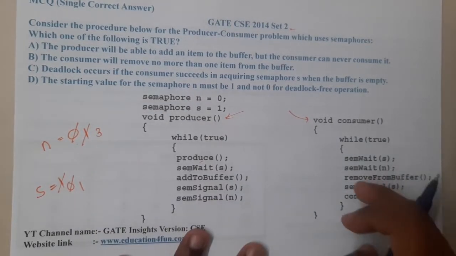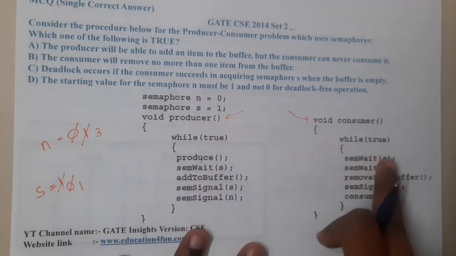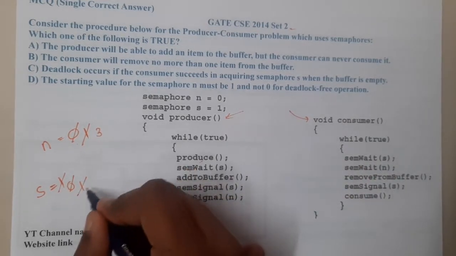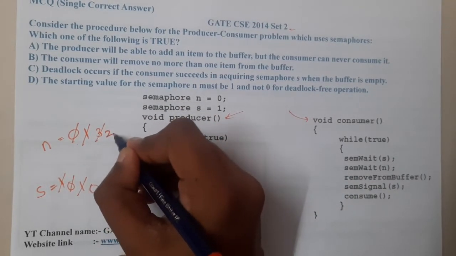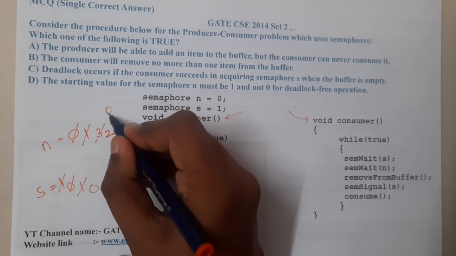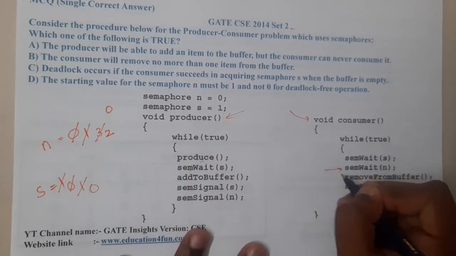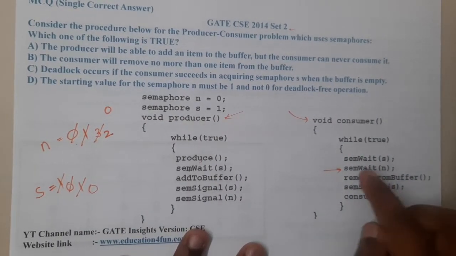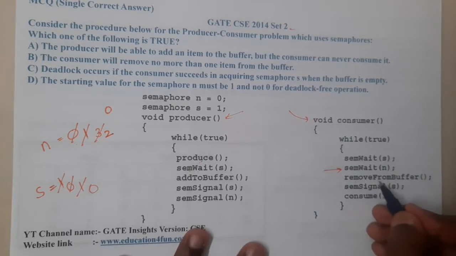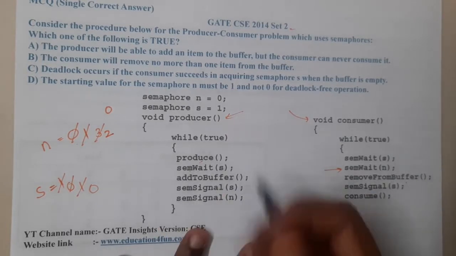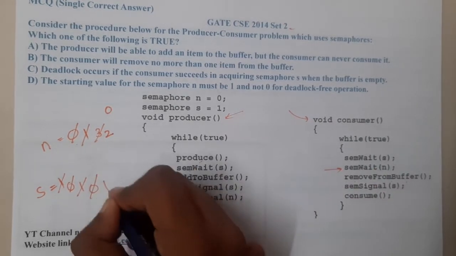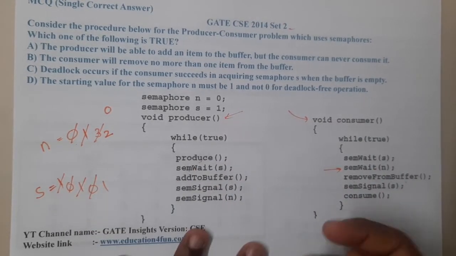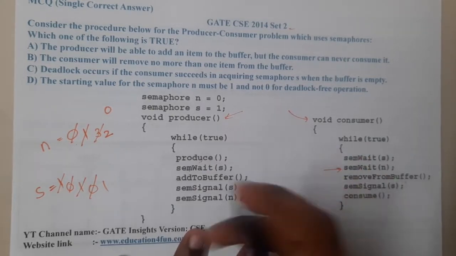Now assume the consumer wants to eat them. The consumer will come and perform a wait operation on s, so it becomes 0, and he will perform a wait operation on n, so this becomes 2. If there are no products, the value will be 0 and he will be trapped here. Now we remove the item from the buffer, and then perform signal on s, so basically you increment this. Then you consume your food. In this way you can consume until n becomes 0.